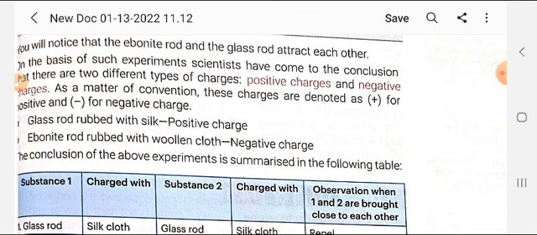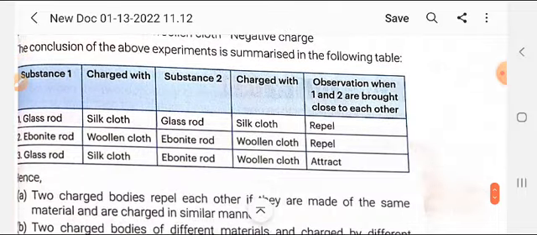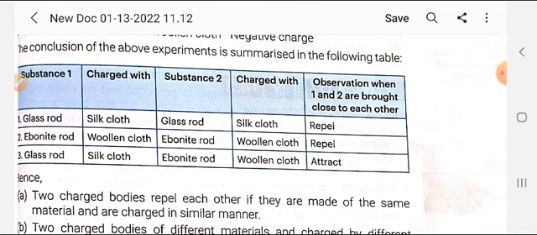Because the glass has acquired the positive and the ebonite the negative, when they are brought closer, they attract each other. So the glass rod when rubbed with silk acquires positive, and the ebonite rod when rubbed with wool acquires negative charges.